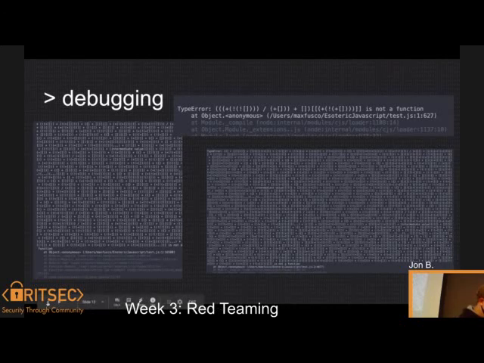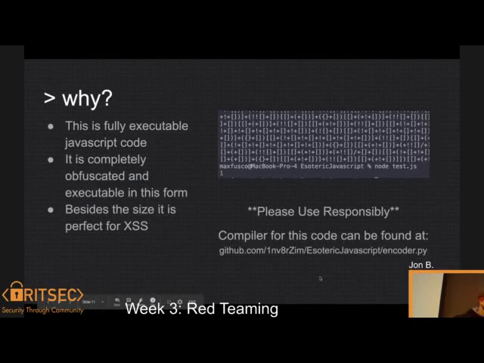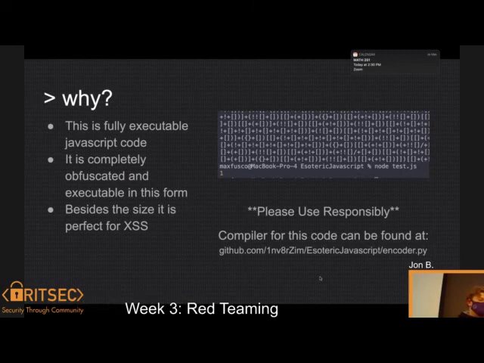My GitHub link is github.com/invaderzim, esoteric JavaScript, and then, fun enough, I wrote this in Python instead of JavaScript because, well, I hate JavaScript. So I'm sure these slides are going to be posted eventually, so you can also find it there.